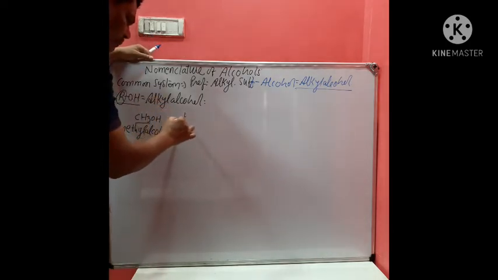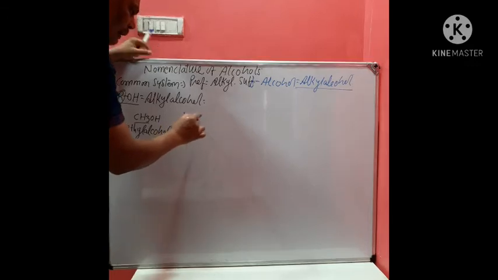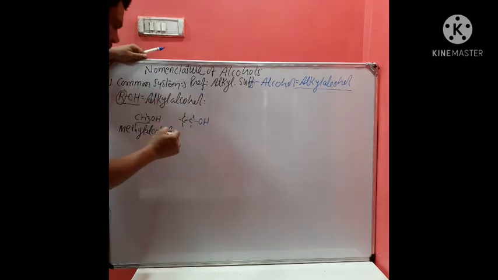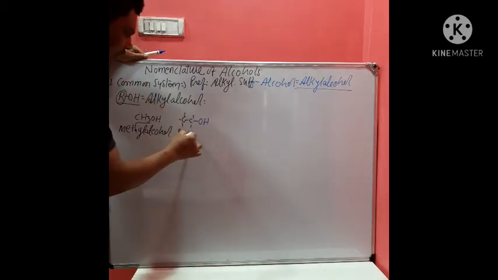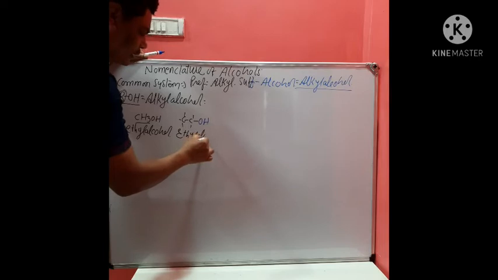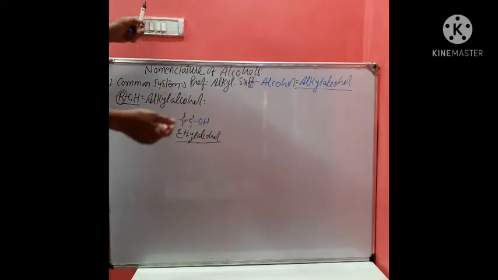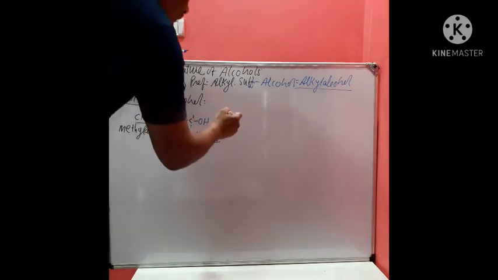If we take the next compound having 2 carbons, this is called ethyl alcohol. Actually, all of you already passed 11th class, so there is no need to explain in depth.